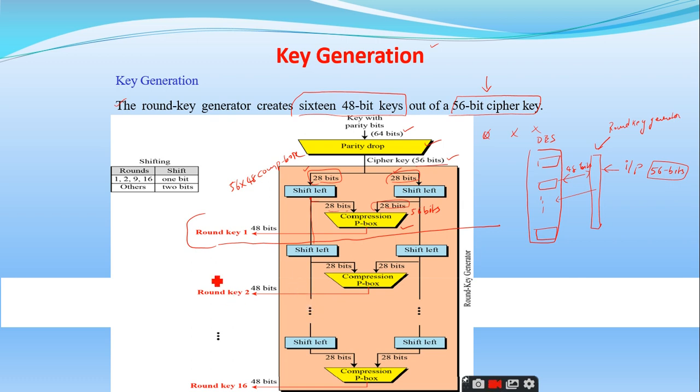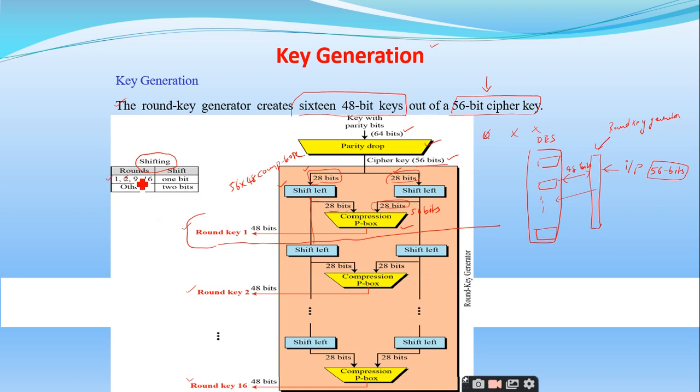Yes, sir. So like that, it is capable of generating 16 rounds of 48 bit keys. And if I say it is left shift, what does it mean? You are going to shift it 1 bit or 2 bits or 3 bits. What is the logic? Here on the left side you can see this table, right? Are you able to see this table here? Yes, sir.